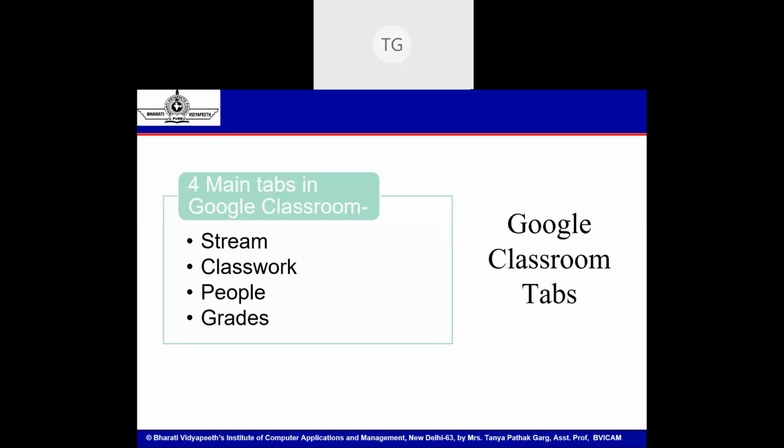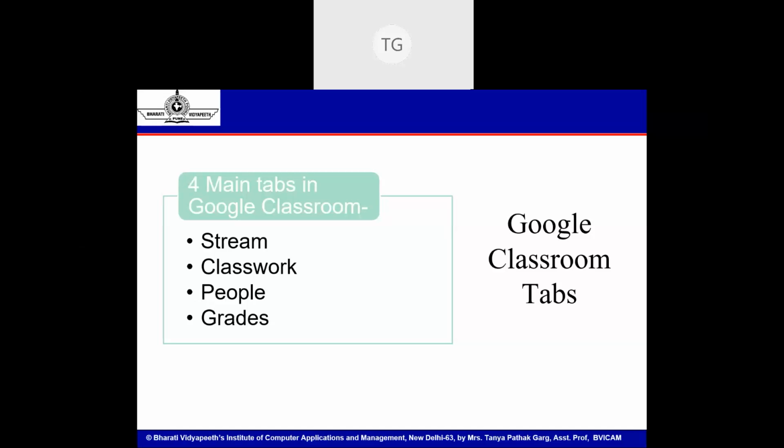These are the tabs which are essentially of utmost importance in a Google Classroom account. So these tabs are your stream tab, classwork tab, people's tab, and grades tab. When I talk of the stream tab, this is like my news feed or landing page. It's like a dashboard in Google Classroom. So if I have created a class as a teacher, all basic details of the class, any assignment that has been turned in, any announcement that I have made, all of it will appear on the stream tab.